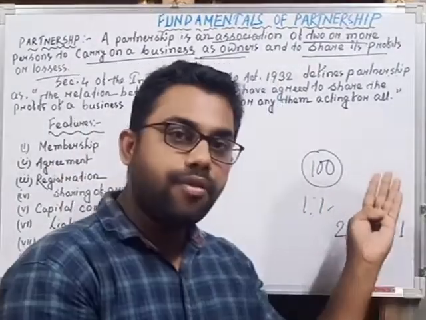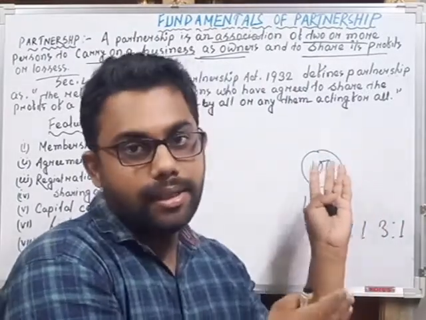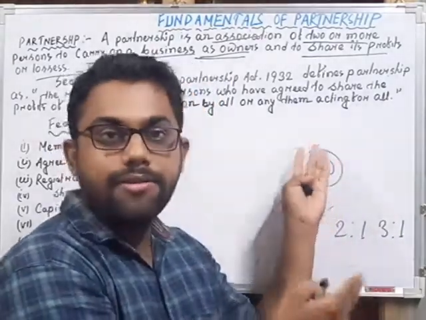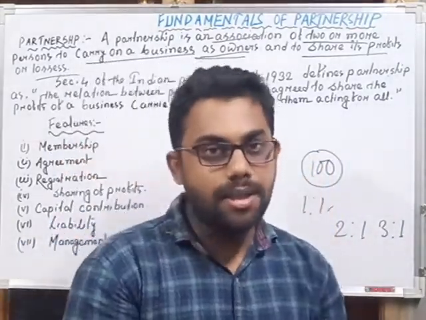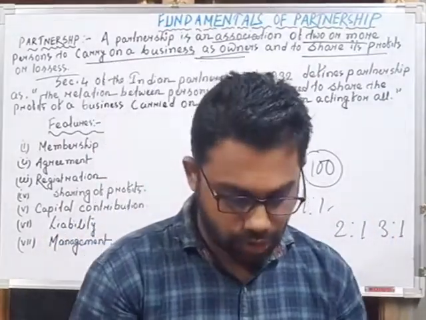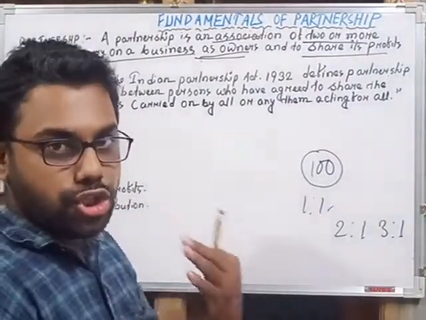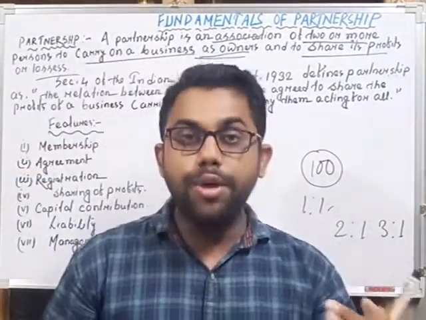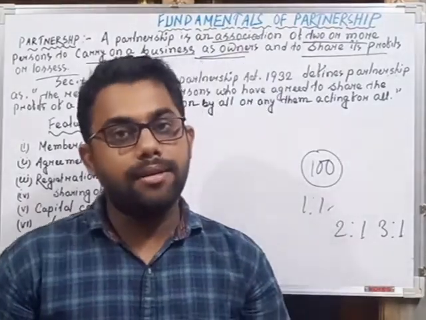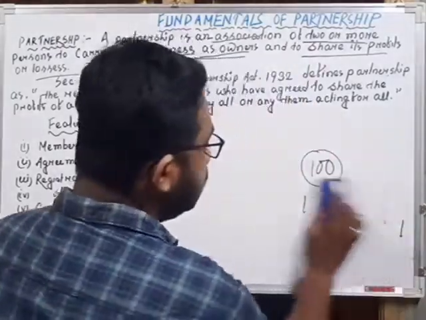So if there are profits, all the profits are shared by the partners in their profit sharing ratio, and all the losses suffered by the partnership business are shared by the said partners in their profit and loss sharing ratio. So this is the definition of partnership: an association of two or more persons who decided to start a business as the owners of the business and share profits and losses in a certain ratio.